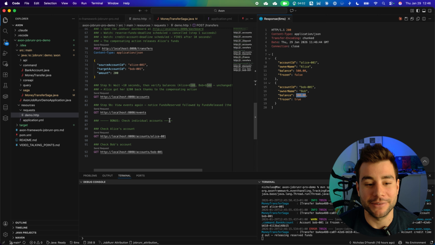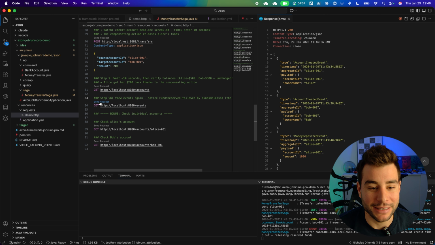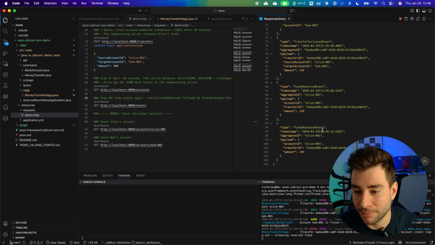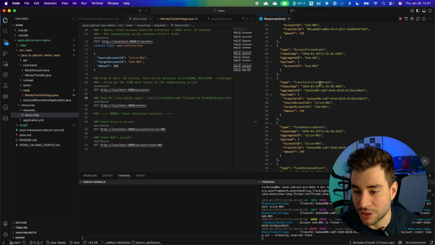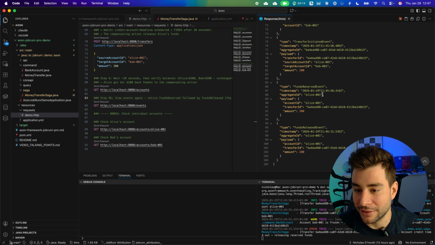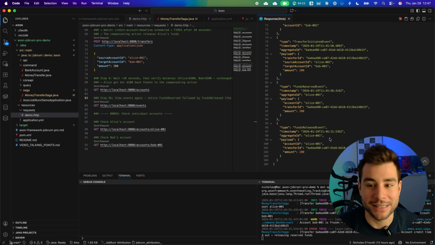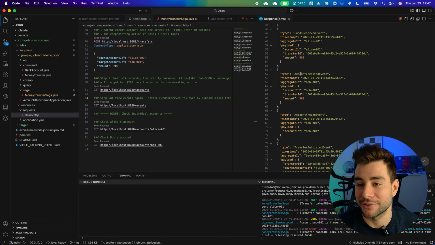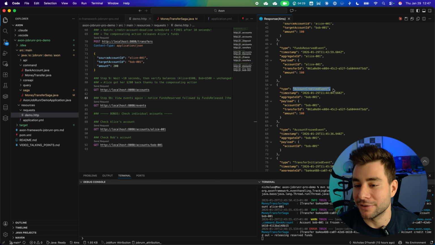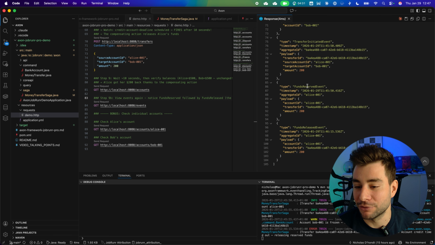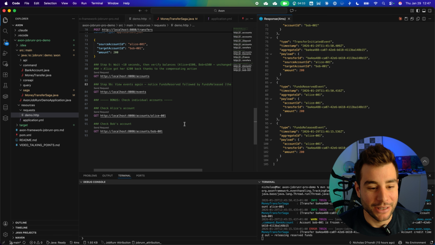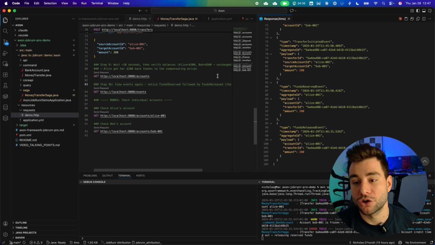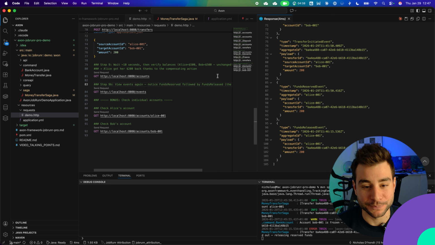And the beauty with this event-driven system is that we can again have a look at the events. What we see here at the bottom is transfer initiated, then funds reserved, and then here we have funds released again. Because it was not able to send the funds to Bob's account, the account credited event could not happen, so we have funds reserved and funds released. So this is a pretty cool example to show how all of this works.